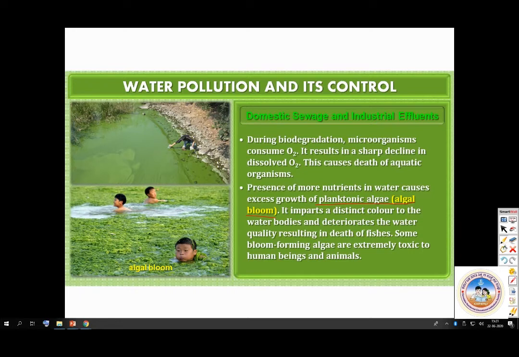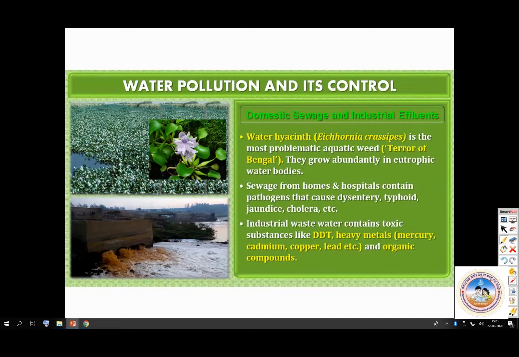So look at this part. Water hyacinth, Eichhornia, which is also called the terror of Bengal. It is the most problematic aquatic weed which grows abundantly in eutrophic water bodies. I'll tell you what eutrophication is later. Then the sewage from homes and hospitals contains pathogens that cause dysentery, typhoid, jaundice, cholera. Then industrial waste contains toxic substances like, this is very important, all these metals. Please have a look.